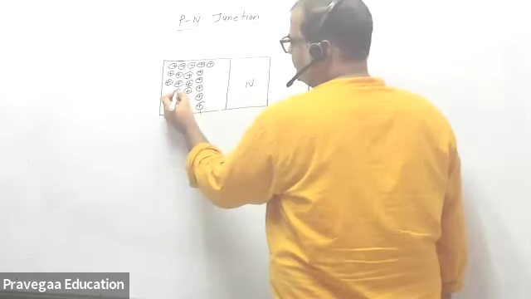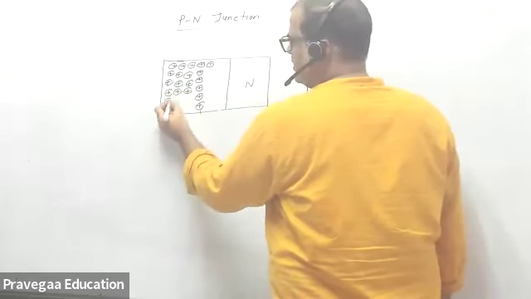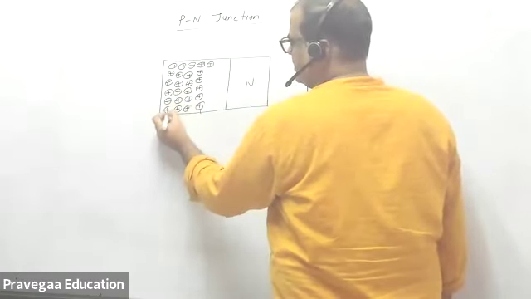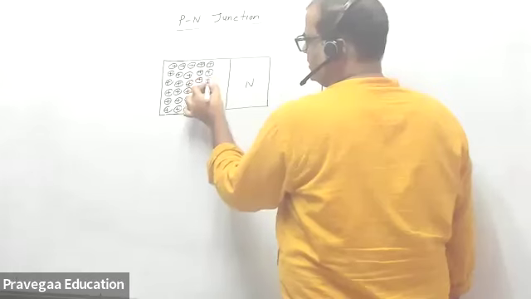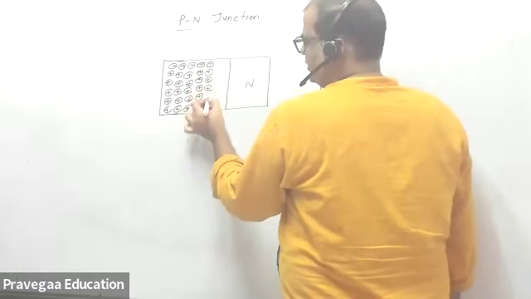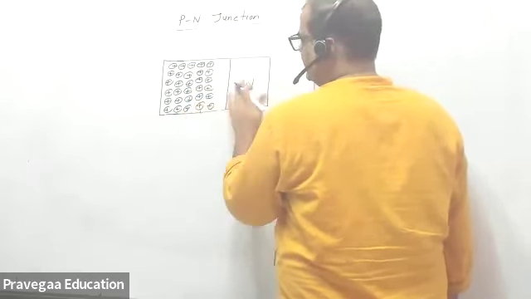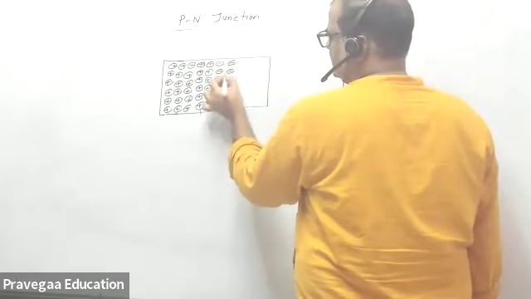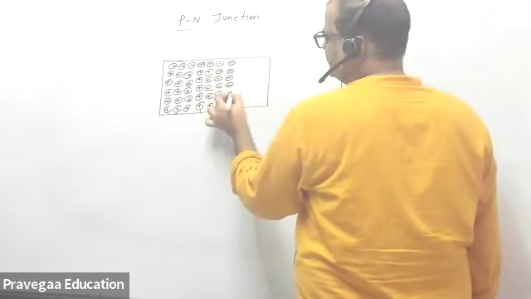Say this is your P type material, and this side you have an N type of material. These are all impurities, acceptor impurities.